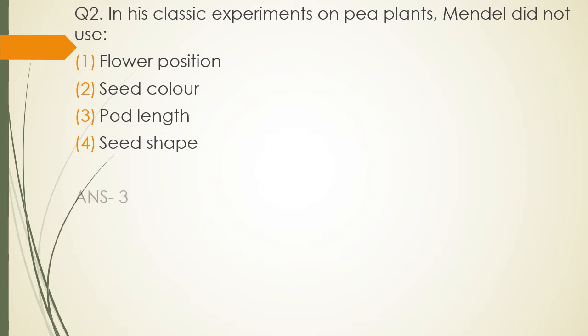The correct answer is option 3. Pod length was not a characteristic that Mendel had considered. On the other hand, flower position, seed color and seed shapes were features that Mendel considered in his experiment.